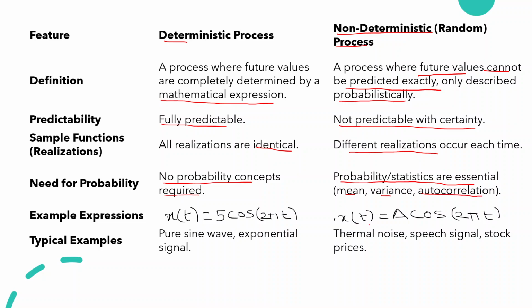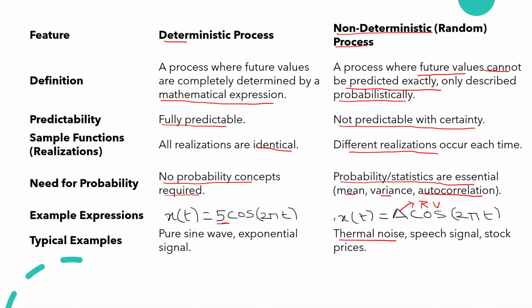In the mathematical expression, the difference is here A. Here A is a random variable. In the deterministic case it is simply a constant, but here in A cos 2 pi t, A is a random variable.